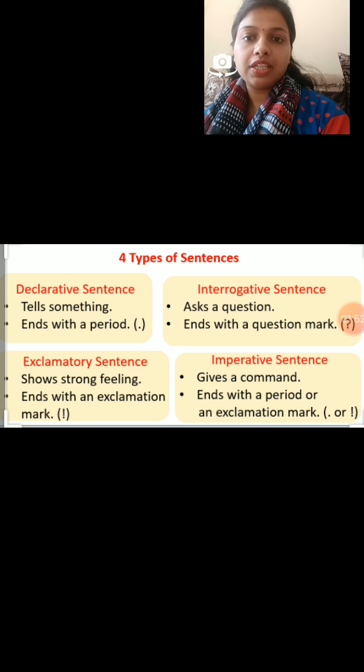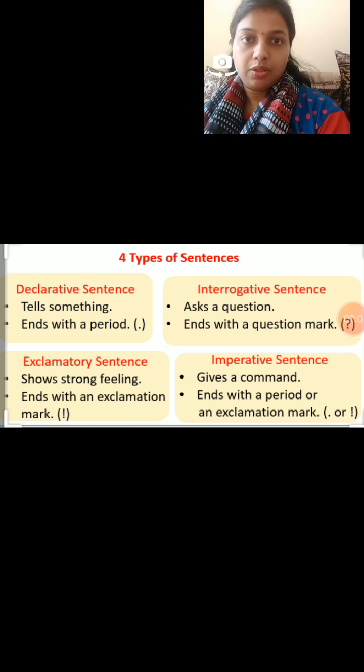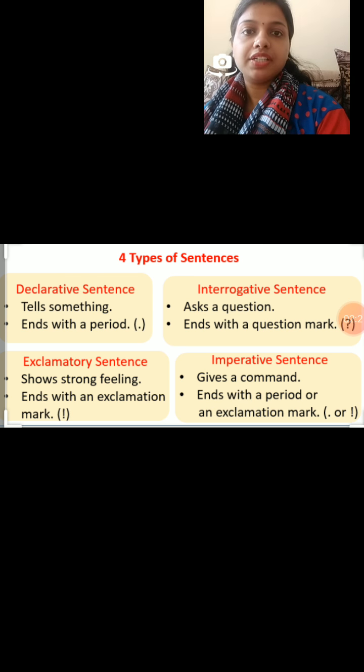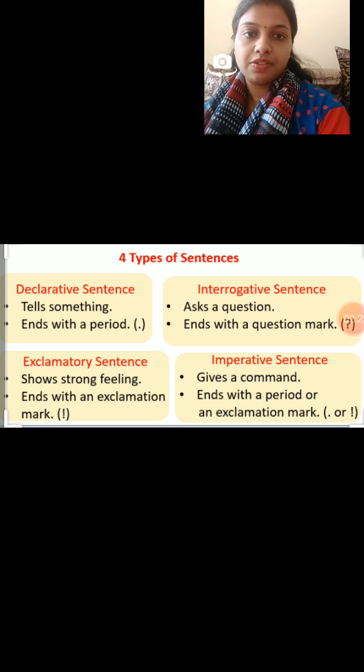Now, as you can see, declarative sentences are the sentences which tell something, and they end with a full stop. First of all, they tell something, and they end with a full stop. We also call declarative sentences assertive sentences. The other name is assertive sentences.